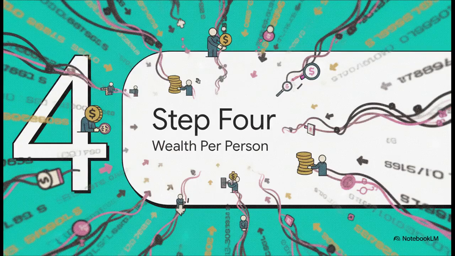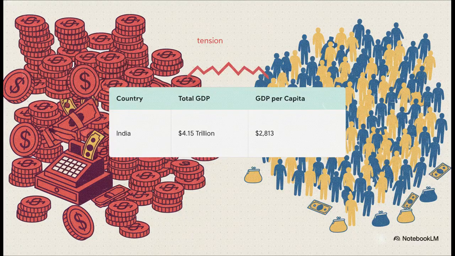Let's move on and see how this builds in Step 4, wealth per person. We're zooming right down to the micro level now. And you'll immediately see this incredible economic tension when we bring population back into the equation. In 2026, India is projected to be the sixth largest economy worldwide, with a total GDP of $4.15 trillion. That is massive macro-level wealth, no doubt about it.